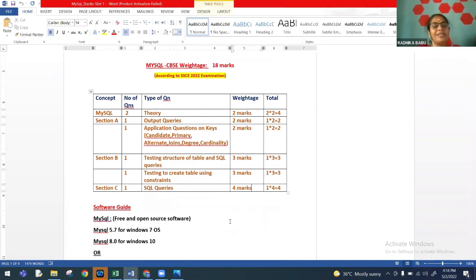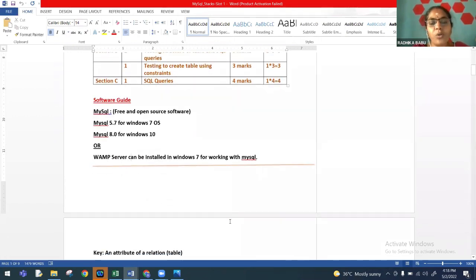Coming to the installation of MySQL, we must be knowing that it is a free and open source software. If you are having Windows 7 operating system, MySQL 5.7 can be installed. For Windows 10, MySQL 8.0 will be supported. So if you have Windows 7 operating system, go with 5.7. Now this is a free software. We can easily download from the net. In case of any issues with the installation, you can be in touch with me.